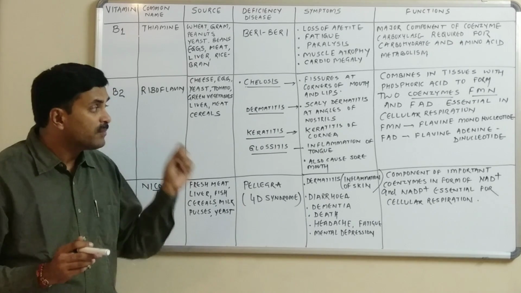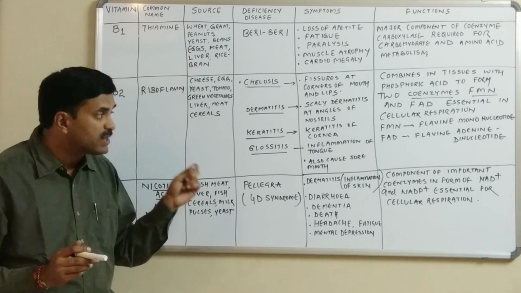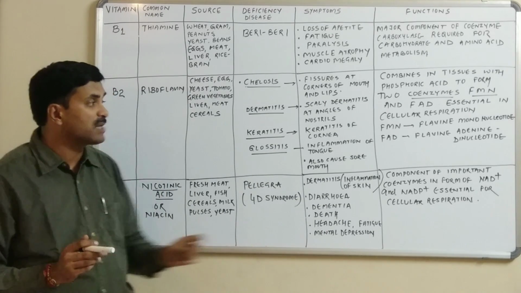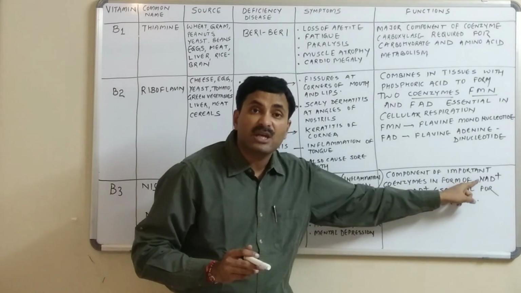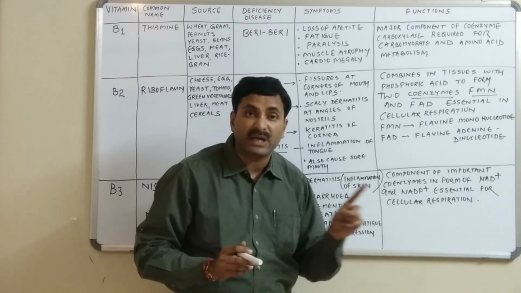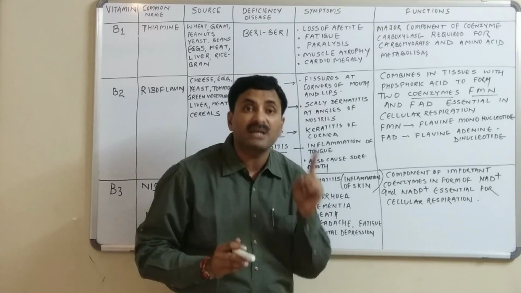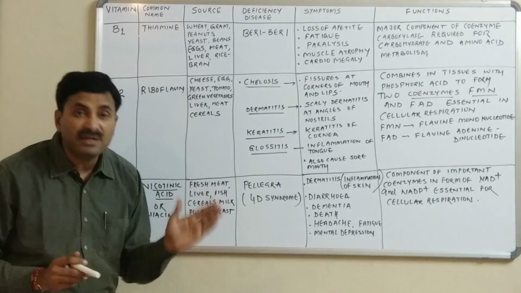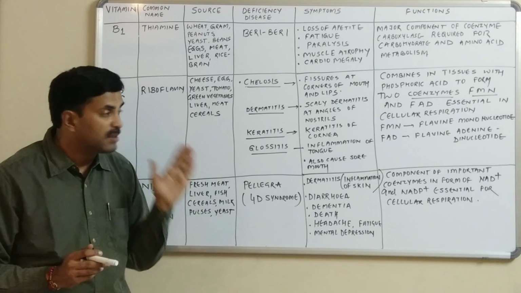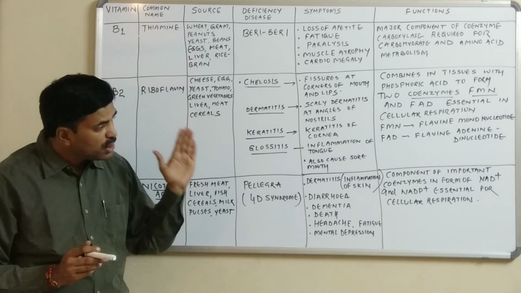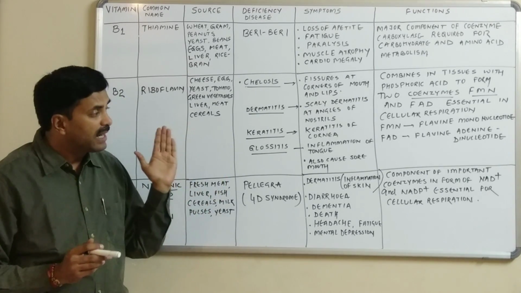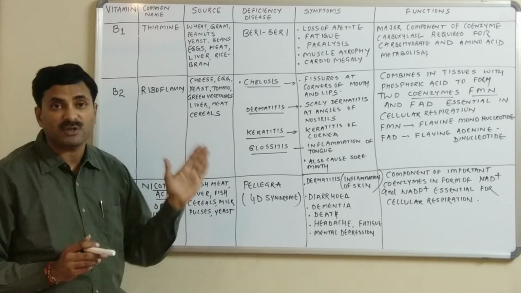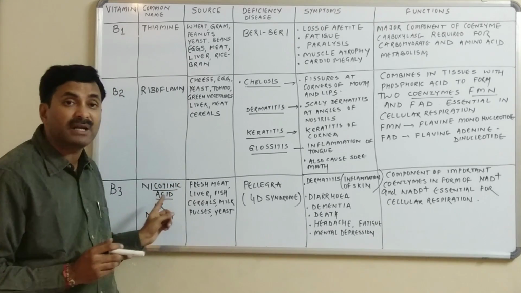NAD is nicotinamide adenine dinucleotide, and NADP is nicotinamide adenine dinucleotide phosphate. So this was all about vitamin B3.